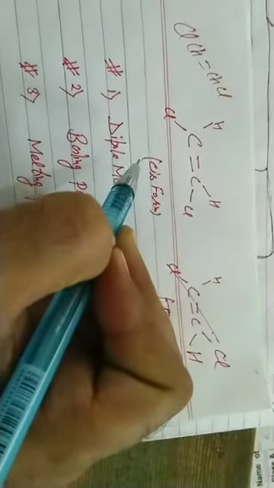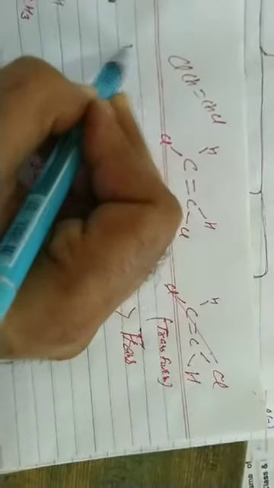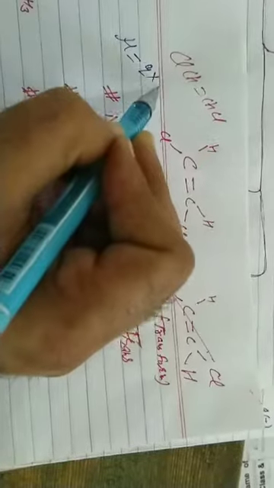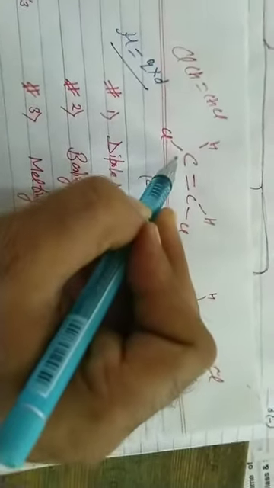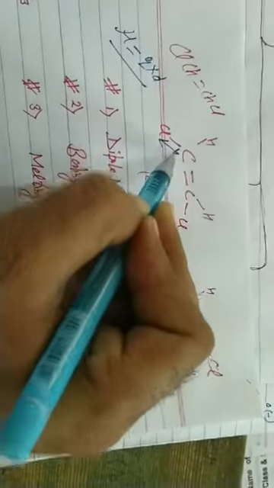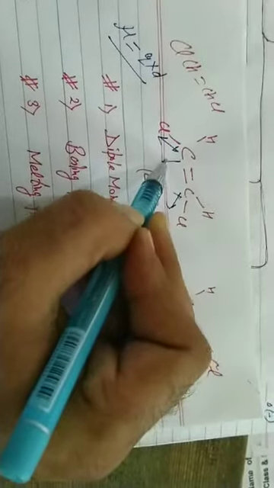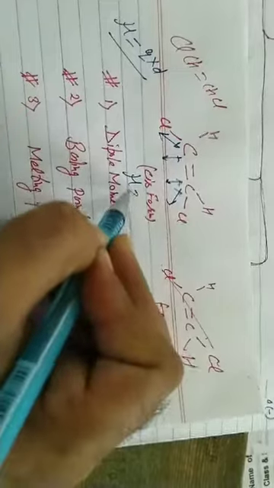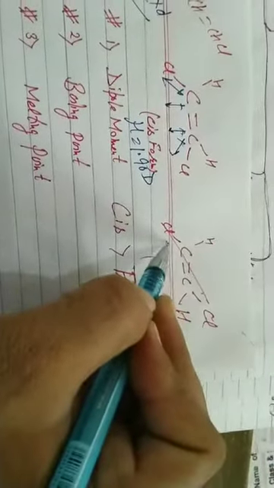In the cis form, similar groups are on the same side. Dipole moment, all of you know, is a vector quantity pointing head towards the more electronegative atom and tail toward the less electronegative atom. Carbon-chlorine, which is more electronegative? Cl. The dipole moment of one bond adds to the dipole moment of another bond, resulting in a dipole moment equal to 1.90 D.